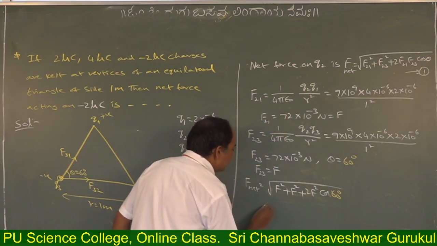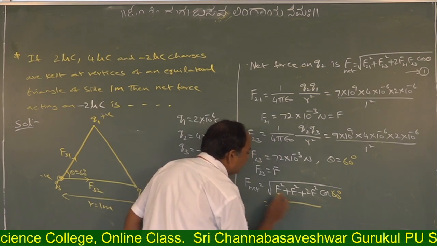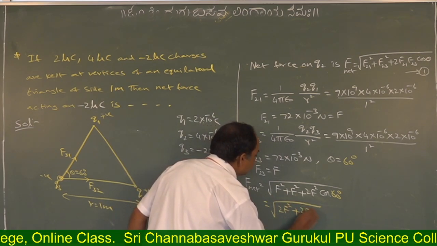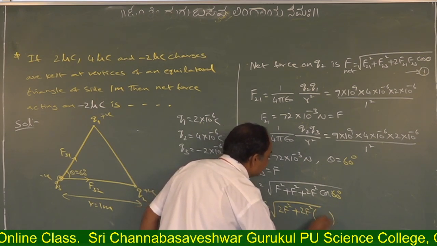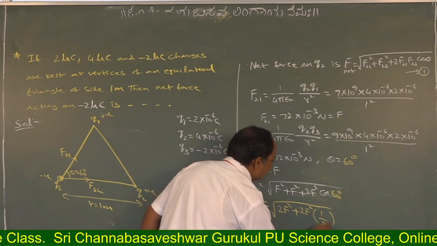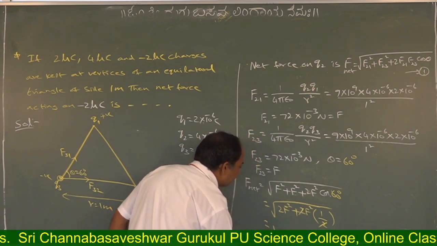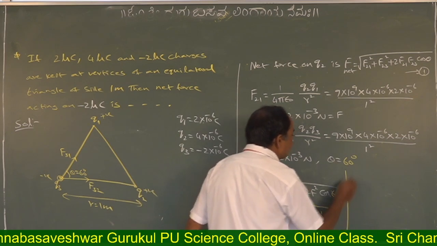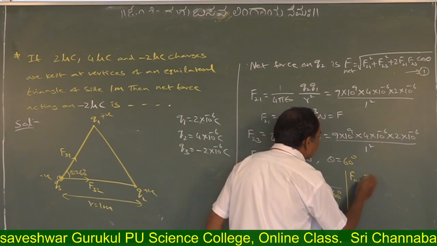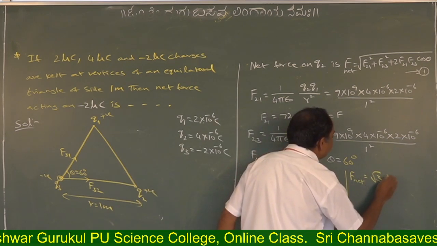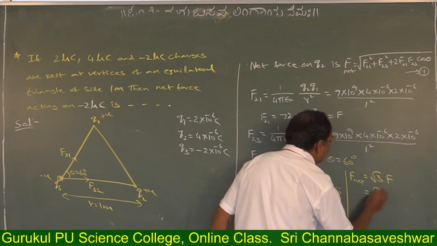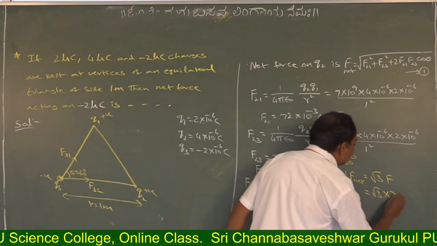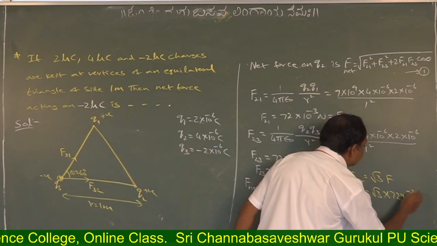So what will come? Cos 60, and the root over F square plus F square, 2F square plus 2F square. What is cos 60? 1 by 2. The 2 cancels. That is equal to root 3 F square. So F net is equal to root 3 into F. What do we consider F? 72 into 10 to the power of minus 3.